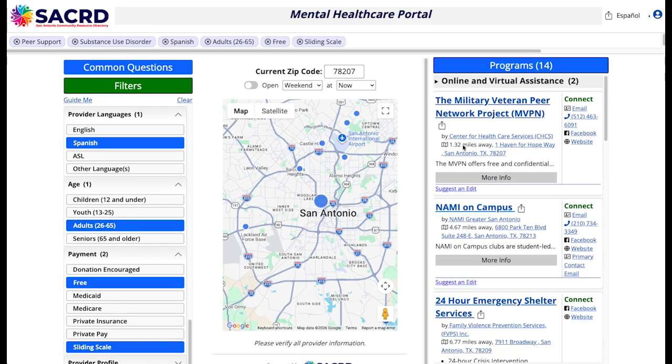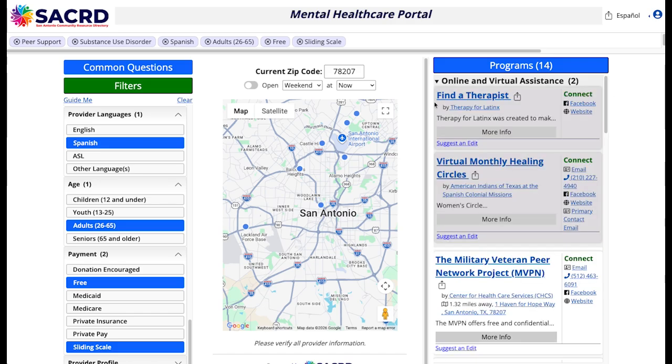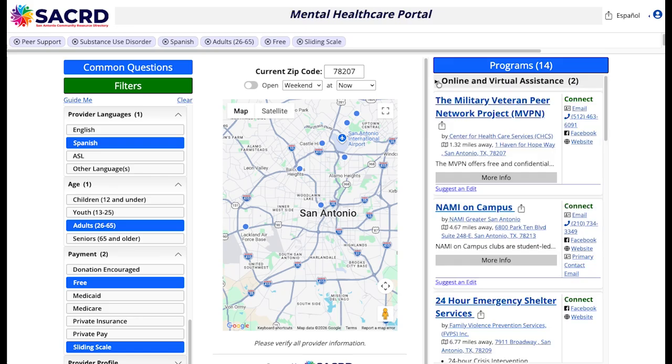So this has gotten us down to 14 programs out of the many that we started this portal with. And 2 of them are online, so that might be helpful to the individual to get treatment. There's also, for example, if he's military or other forms here, there's some good options. And you can see the map dots are changing as I roll over the various programs so that you can see where they are in our wonderful community.